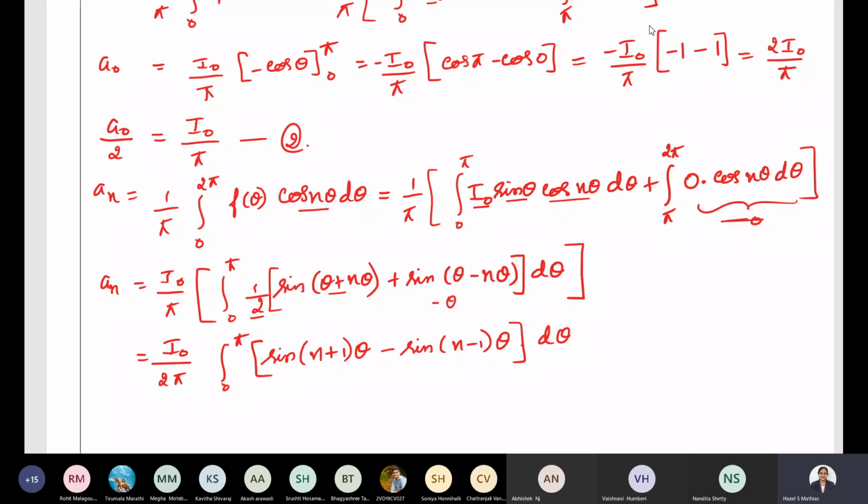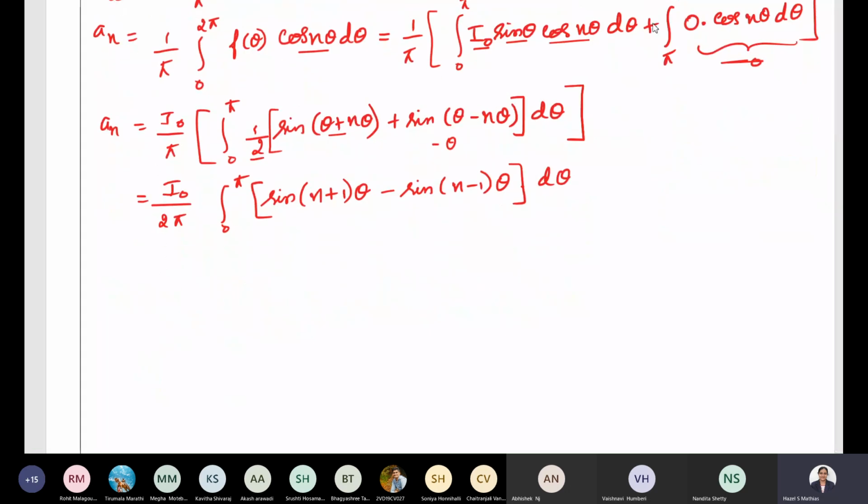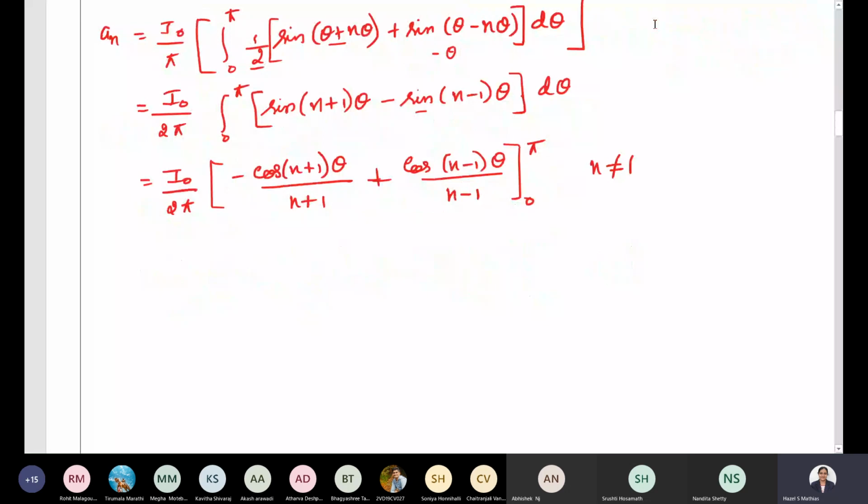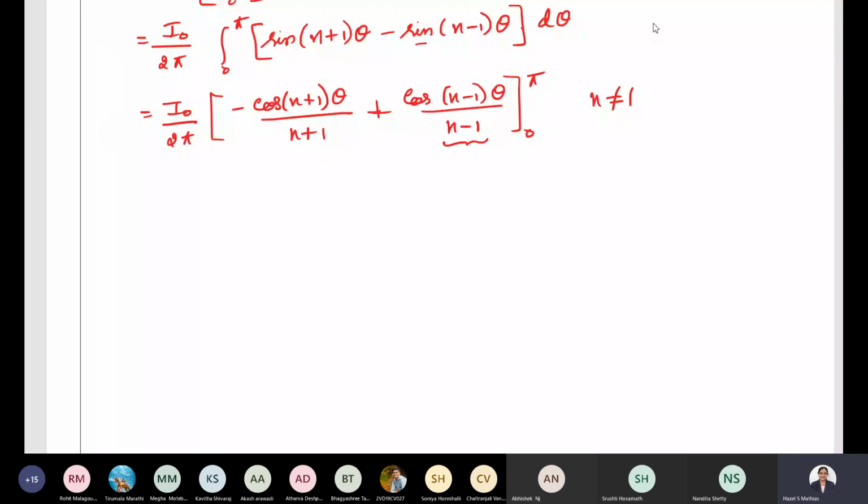Now integrate it. What do we get on integrating? It's I naught divided by 2 pi. Integration of sine we know. What is integration of sine? It is minus cos n plus 1 theta divided by n plus 1. Similarly over here, integration of sine will be minus cos, so minus of minus becomes plus, plus cos n minus 1 into theta divided by n minus 1, and the limits will be from 0 to pi. This is the case when n is not equal to 1. Remember that, otherwise the denominator becomes equal to 0. So in order to avoid that, we take n not equal to 1.